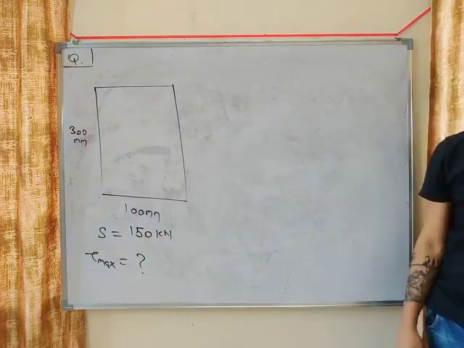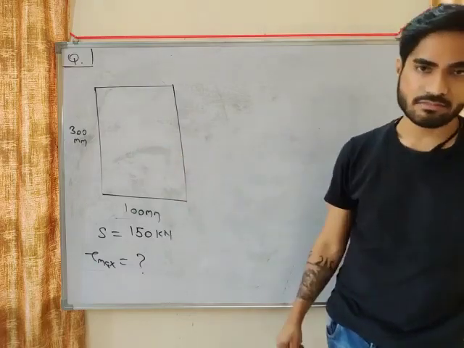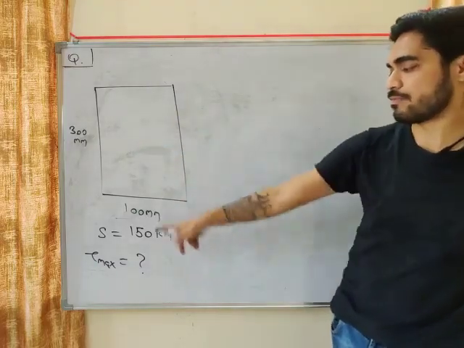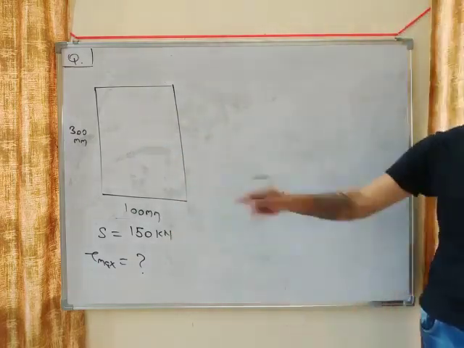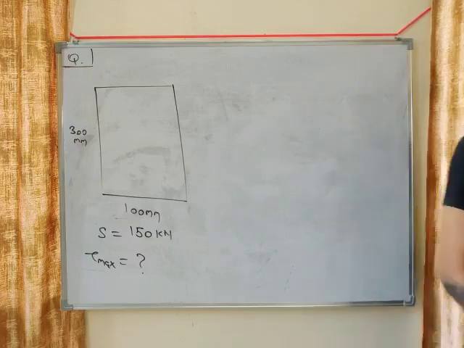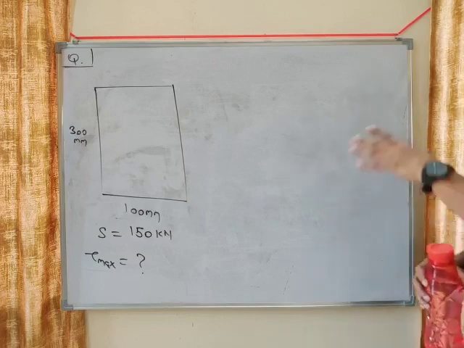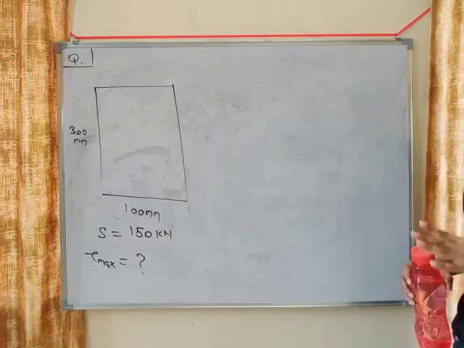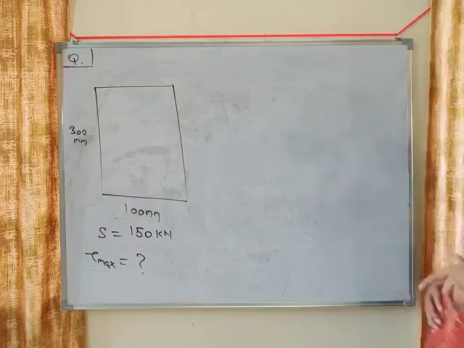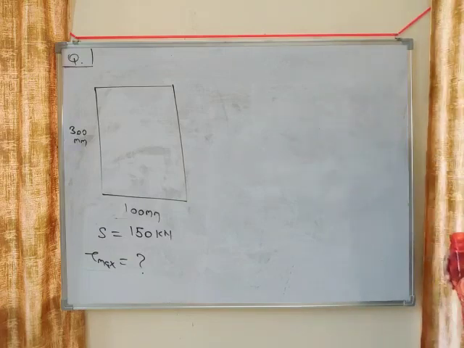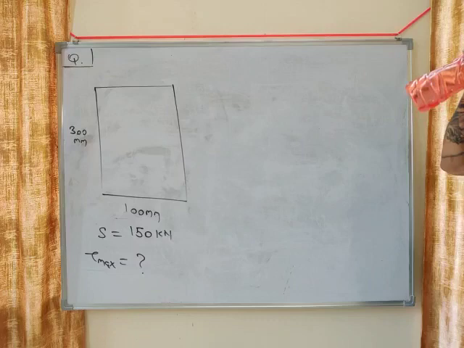I have given you the section 100 mm by 300 mm. Shear force is 150 kilonewton. Tell me what will be tau maximum. I told you, for solving this problem, you don't have to put the equation of tau, S A y bar by I B. You just have to use the relation between tau maximum and tau average. So use that relation and tell me what will be tau maximum.